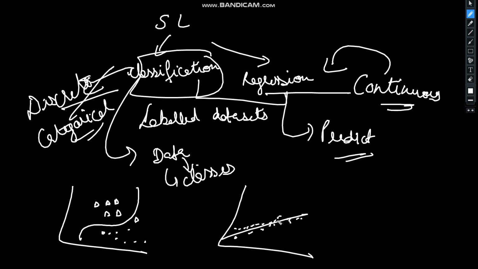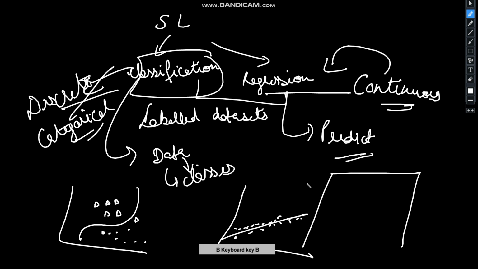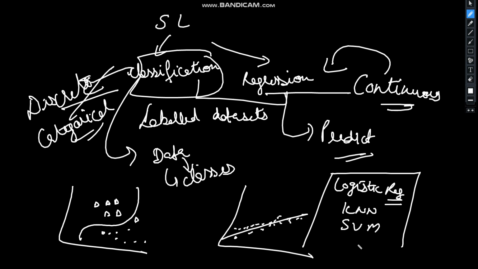When we talk of classification, we also need to understand the types of classification. Logistic regression basically uses the word regression, but it is a type of classification. We have k nearest neighbors, support vector machines, the naive Bayes classifier, decision trees, and random forest also.